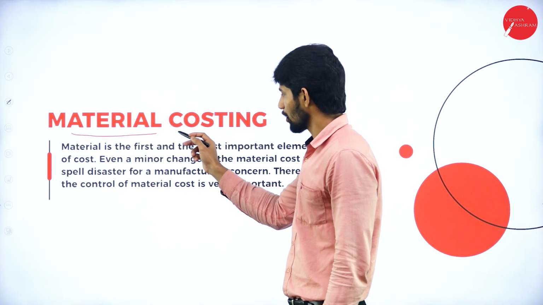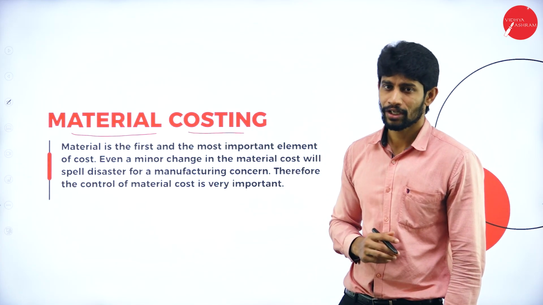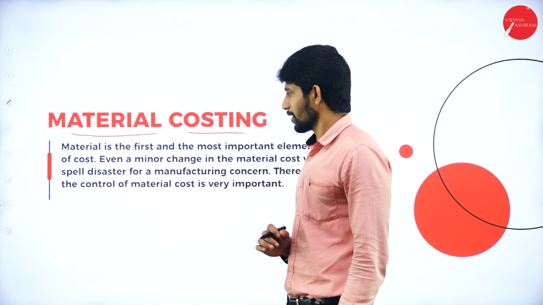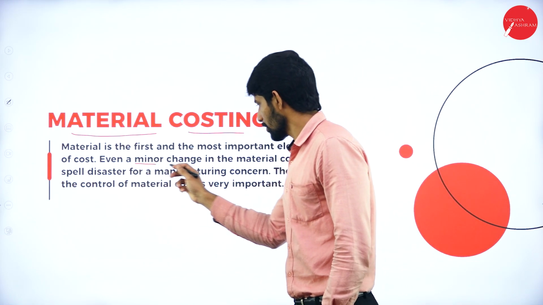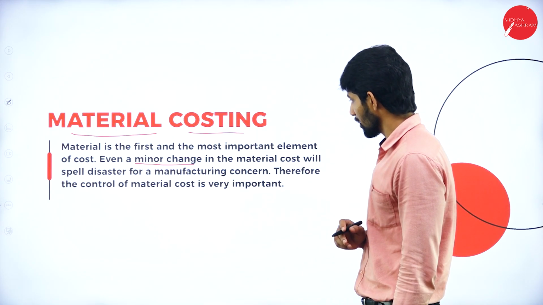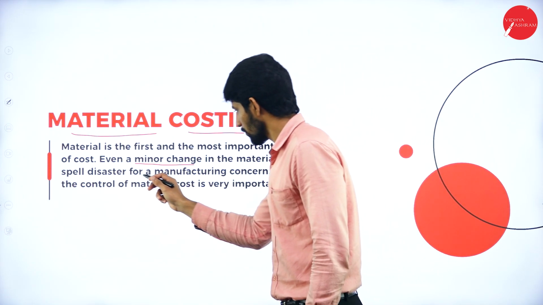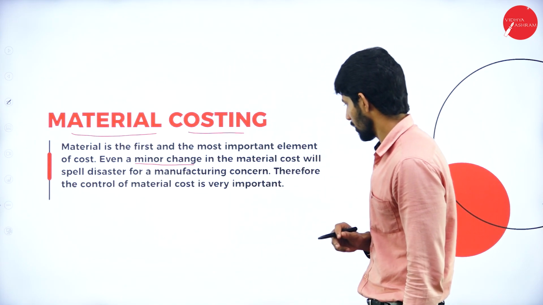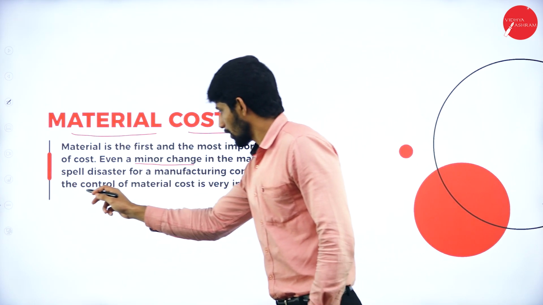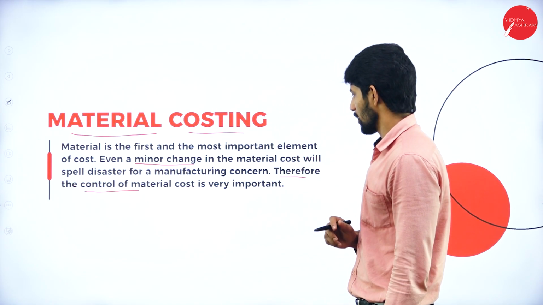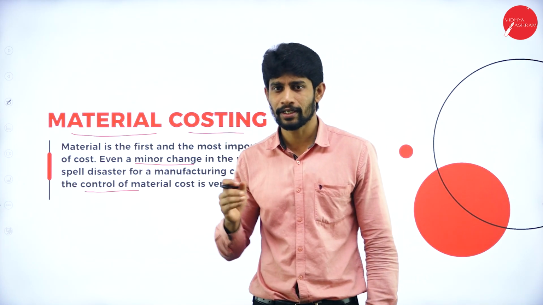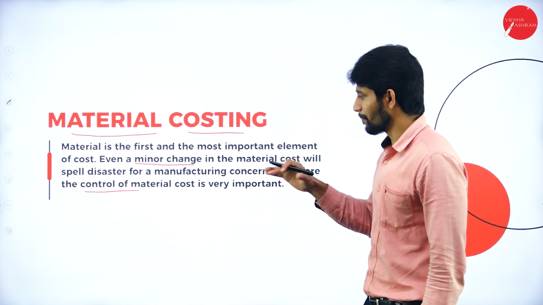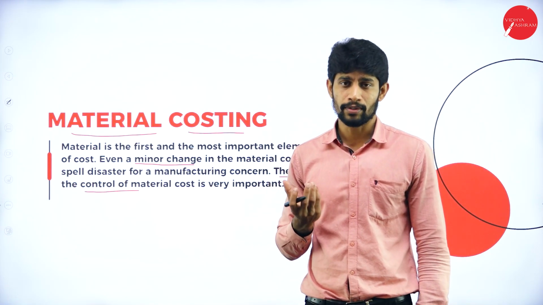So what is material costing? Material costing is the first and the most important element of cost. Even a minor change in the material cost will spell disaster for a manufacturing concern. Therefore, the control of material cost is very important. So if there is no proper inflow of material, if there is no proper outflow of material in a particular business or in a company, it might create a lot of problems, right?